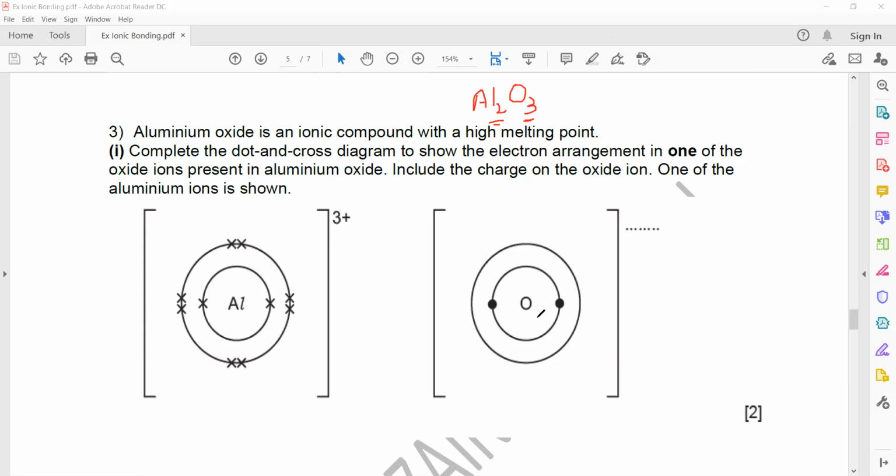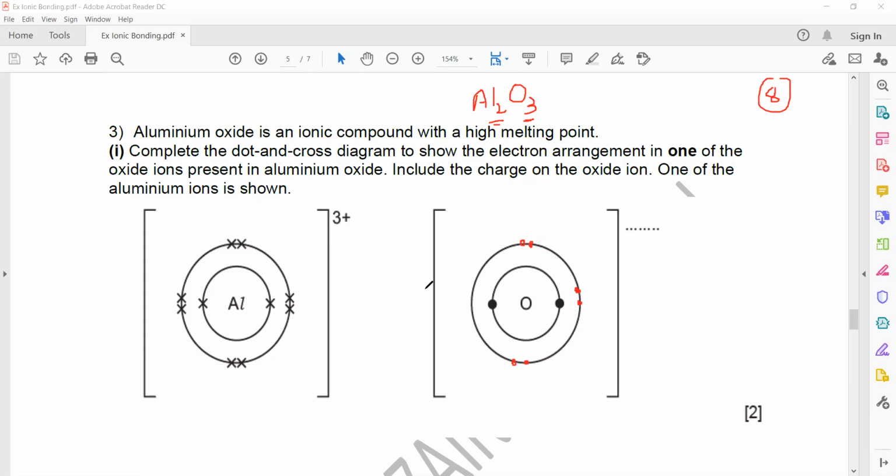So oxygen belongs to group 6. As it belongs to group 6, the atomic number of oxygen is 8. So first, 8 electrons belong to oxygen. 2 are in the first shell, and the remaining 6 electrons are in the next shell.